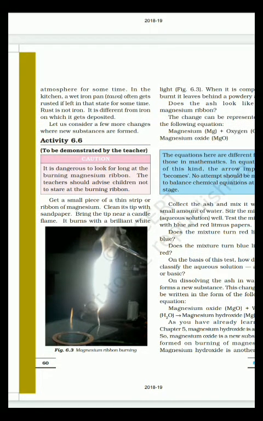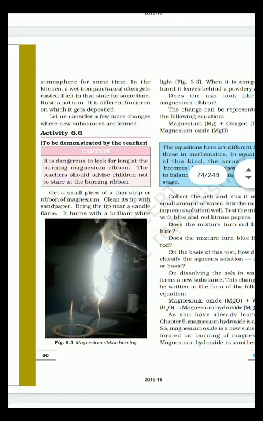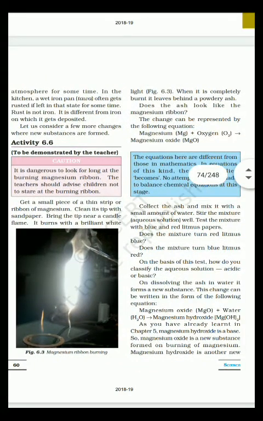Magnesium ribbon burning is also one type of chemical change. Get a small piece of thin strip or a ribbon of magnesium, clean its tip with sandpaper, bring the tip near a candle flame. It burns with a brilliant white light. The change can be represented by the following equation: magnesium plus oxygen gives magnesium oxide. The equations here are different from those in mathematics. In equations of this kind, the arrow implies becomes.